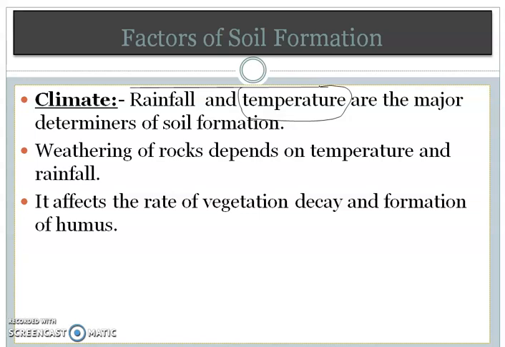That's why the process of soil formation is faster in tropical regions, because there is always high temperature and very good rainfall. This climate also helps in the decay of vegetation, which adds humus to the soil.